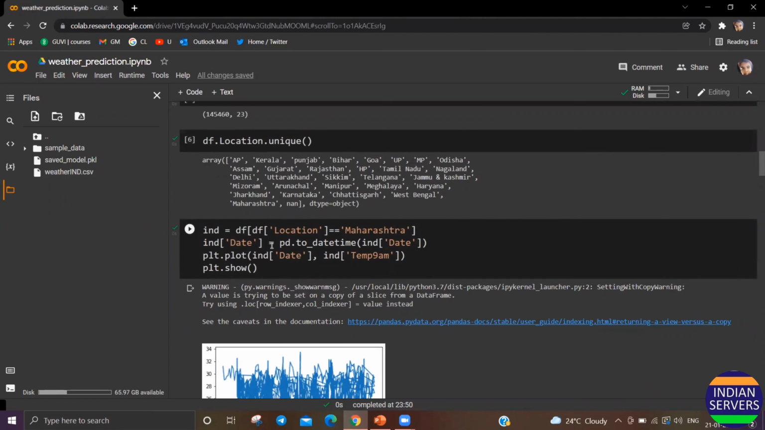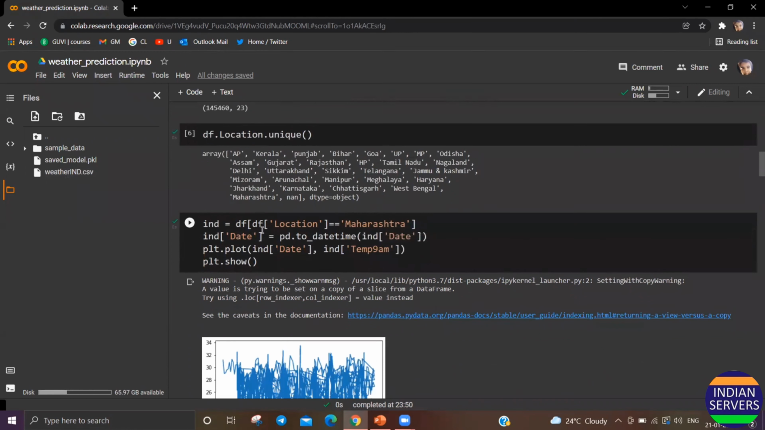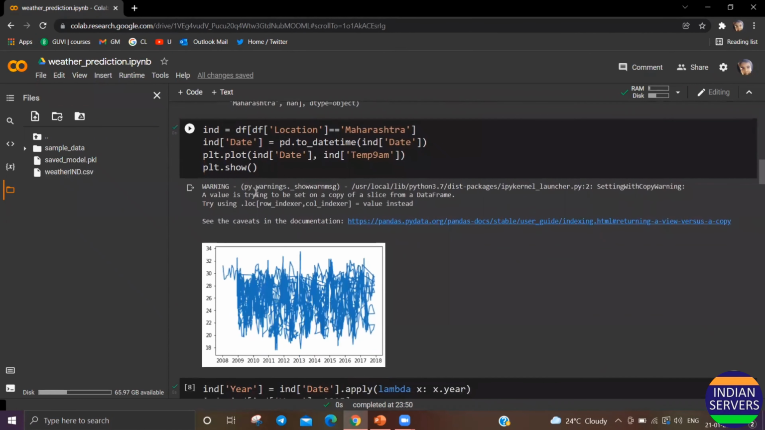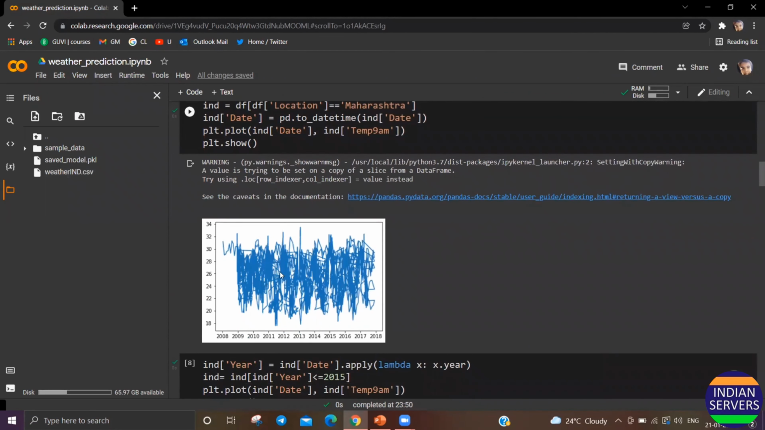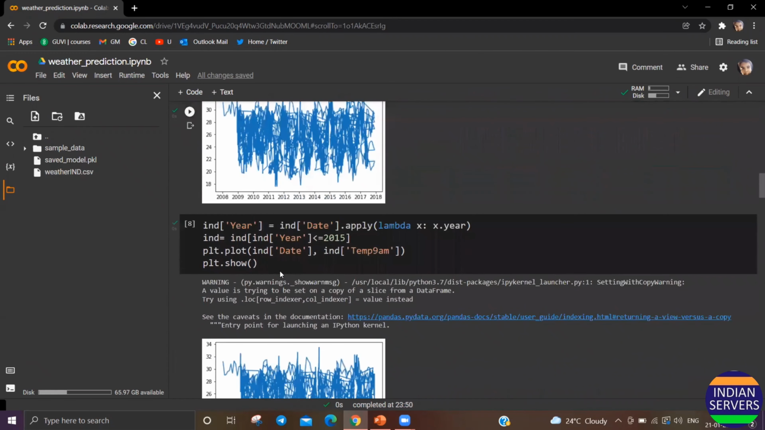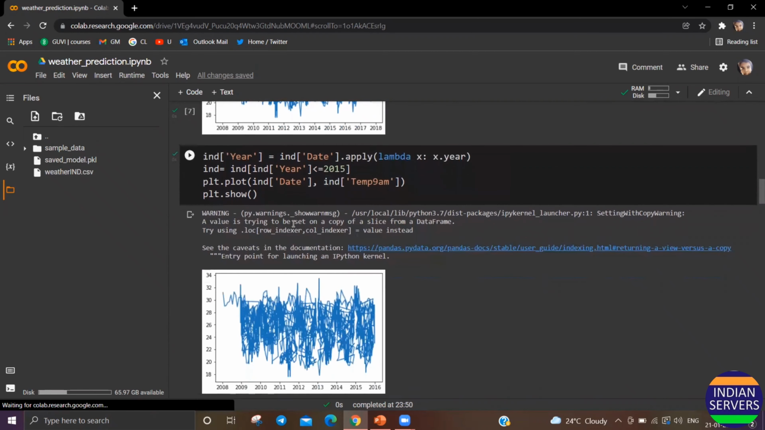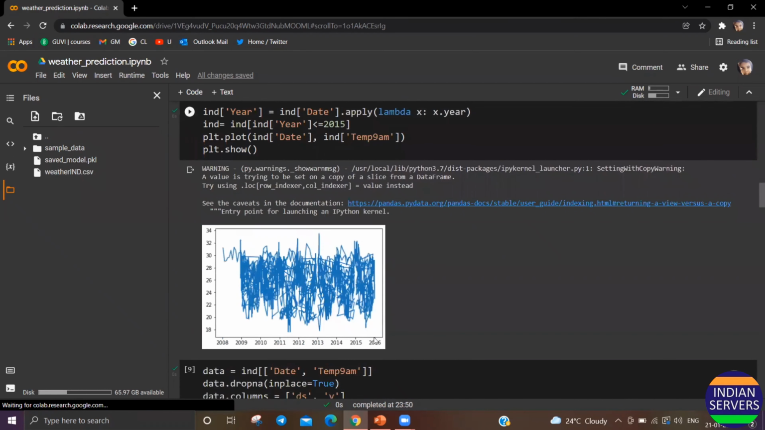Firstly, I have taken the variable column and taken the time as temperature at 9 a.m. in the morning. After date and time, I plotted the graph, and this is my graph. From 2008 to 2018, this is the graph of the weather at 9 a.m. Then I want to take data only up to 2016, so this is the code, and I only chose up to 2016.